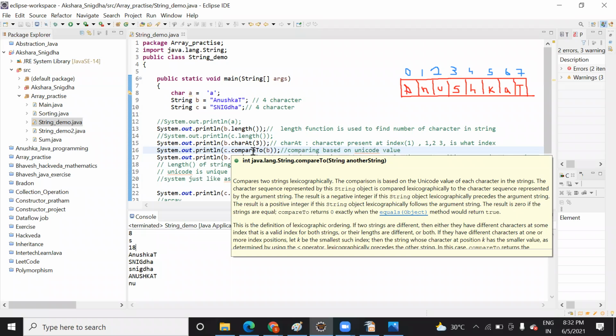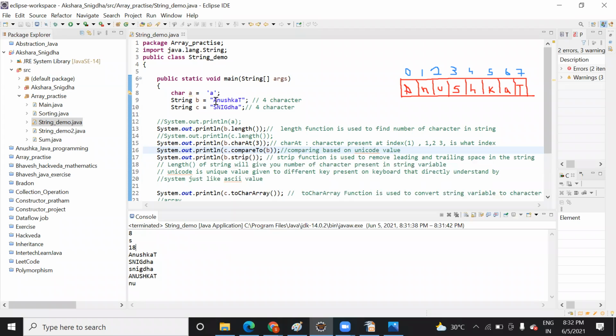Comparison is based on the Unicode value of each character in the string. The character sequence represented by the string object is compared lexicographically to the character sequence. Lexicographically means first you consider A, you compare it with S. What is the difference between the Unicode? This is the difference in the Unicode value.